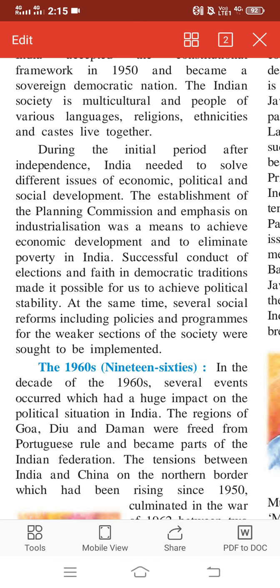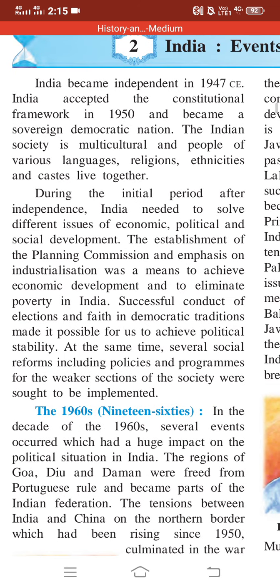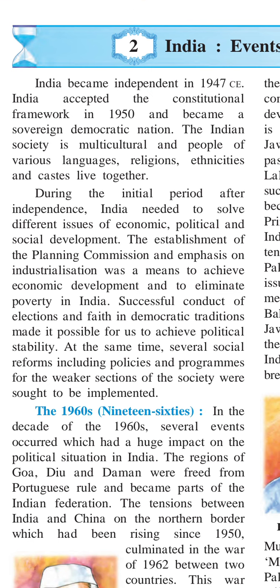The establishment of the Planning Commission and emphasis on industrialization was a means to achieve economic development and to eliminate poverty in India. So we formed an organization that is called the Planning Commission. They are still planning for the next 5 years what we have to do for the development of our nation. We introduced industrialization in India, which means many more industries to start in our country, and to eliminate poverty is our main aim.